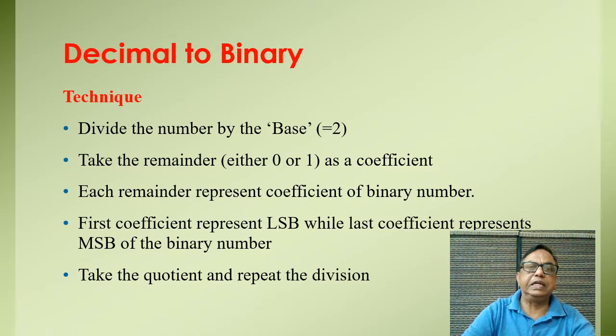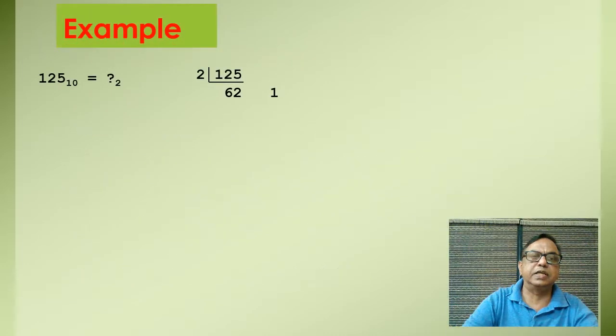So I'll show you first for the integer value. If the value is an integer of decimal, then divide the number by the base 2, then take the remainder, either 0 or 1, as a coefficient. Each remainder represents a coefficient of the binary number, and the first coefficient represents the LSB and the last coefficient represents the MSB. Take the quotient and repeat the division. And how it works, I will show you by example.